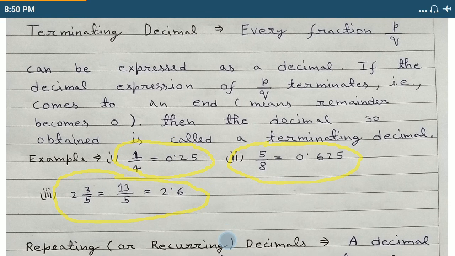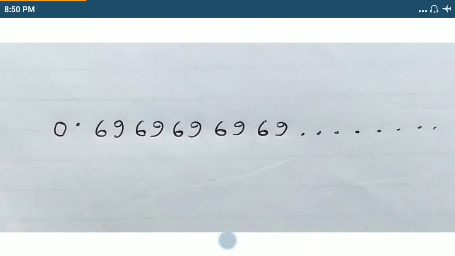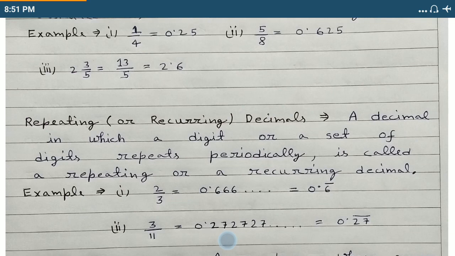Students, observe here there is a decimal 0.696969 and so on. It is 'so on', meaning it extends up to infinity. There is no end. Such types of decimals are called non-terminating decimals. Its other name is repeating or recurring decimals. A decimal in which a digit or a set of digits repeats periodically is called a repeating or a recurring